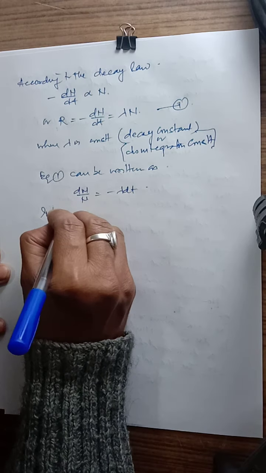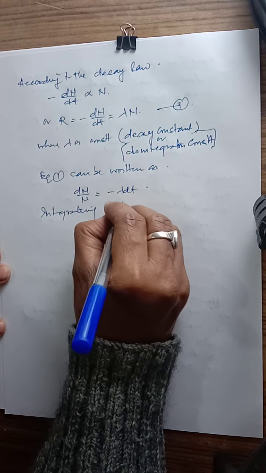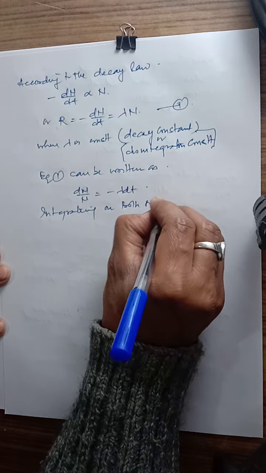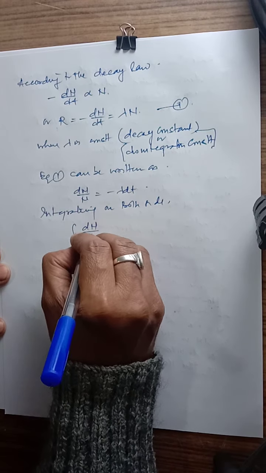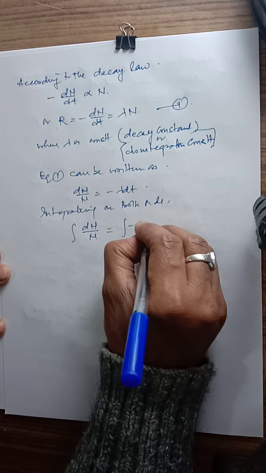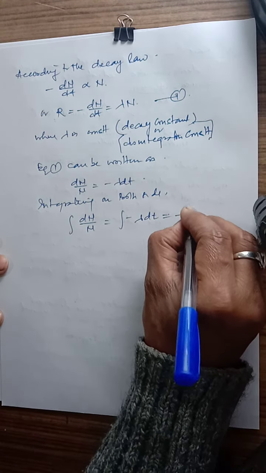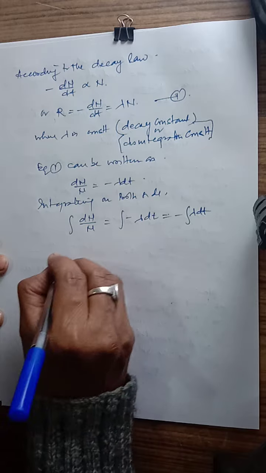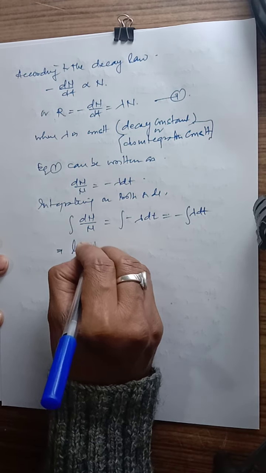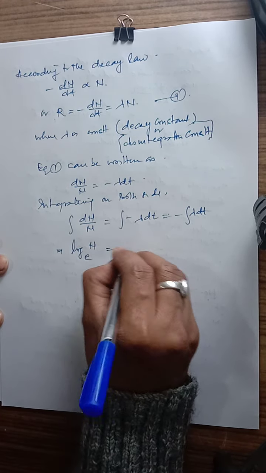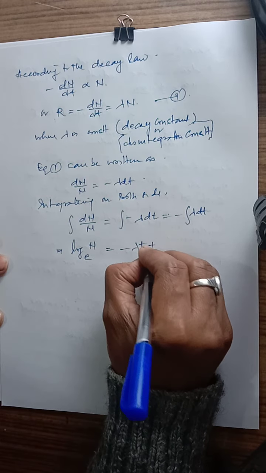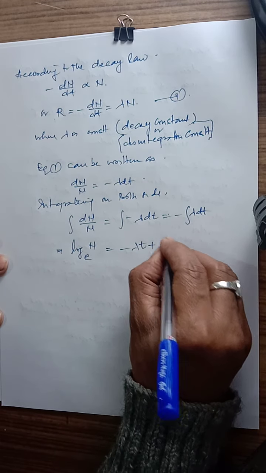Now integrating on both sides, dN upon N equals minus lambda dt. It becomes log of N to the base e equals minus lambda t plus a constant.